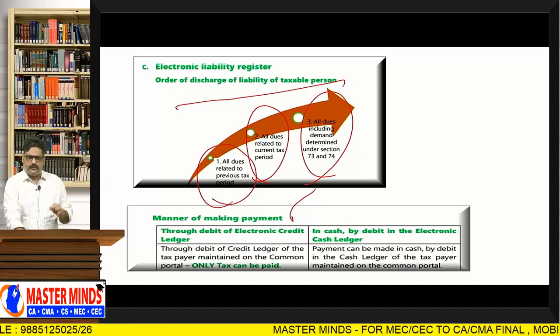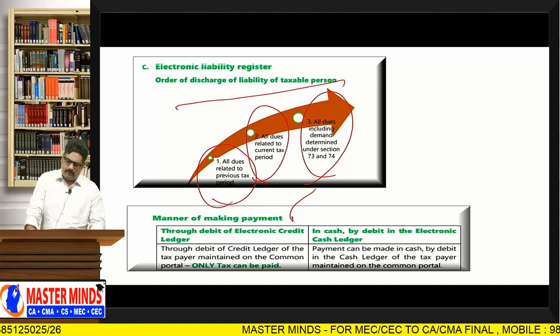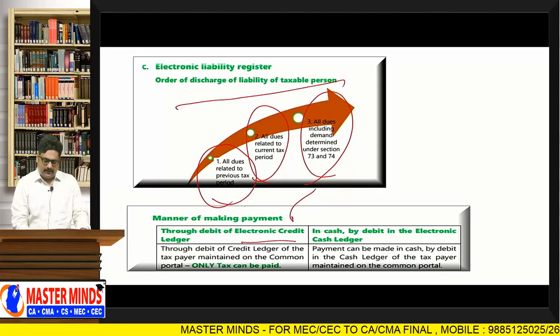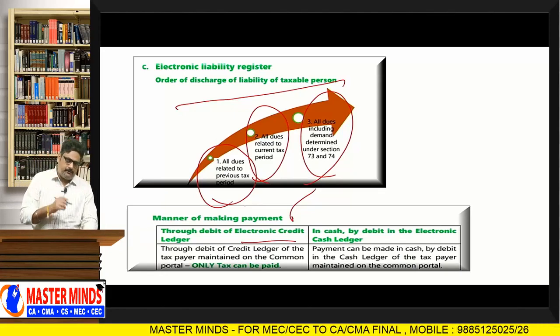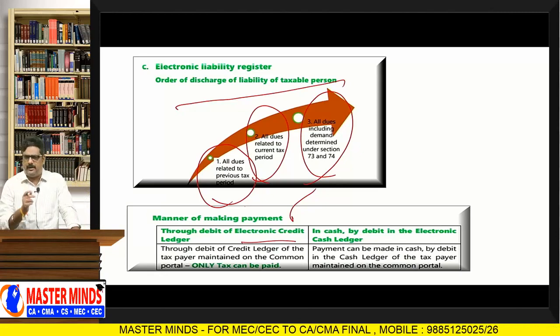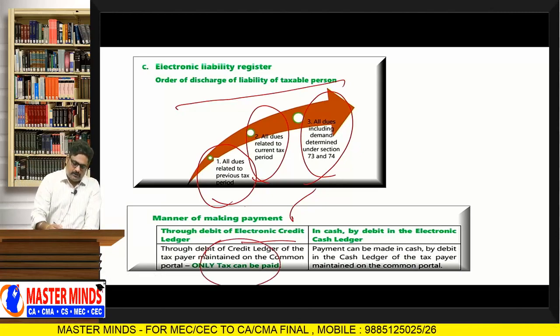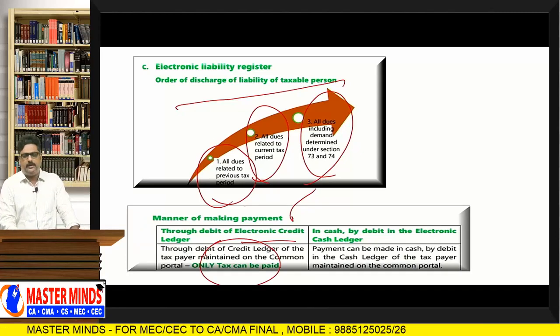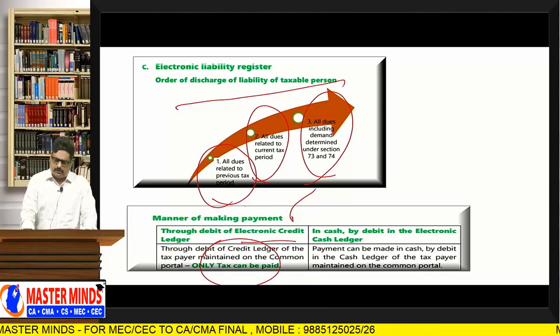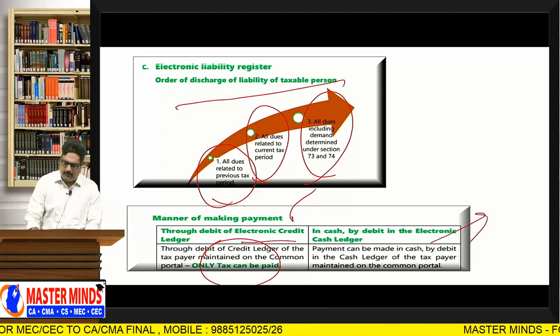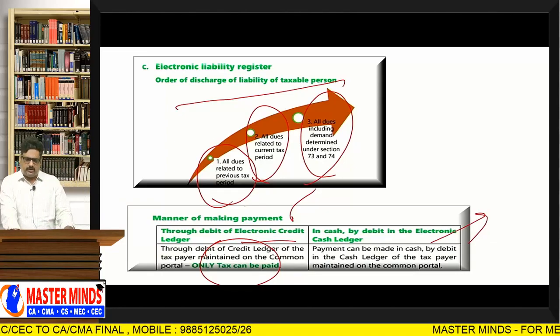What amount will you utilize first? First, we will utilize the electronic credit ledger balance, that is ITC balance, but keep in mind this ITC balance can be used to pay tax only. Any interest, penalty, late fee that needs to be paid, or any deficiency in the tax amount, will be paid by using the e-cash ledger.